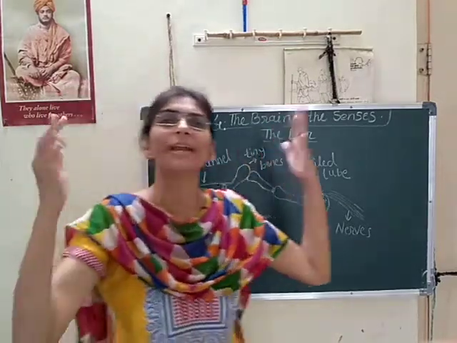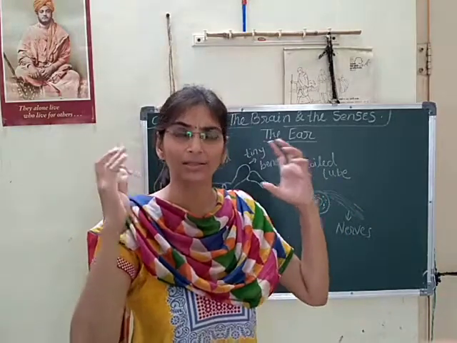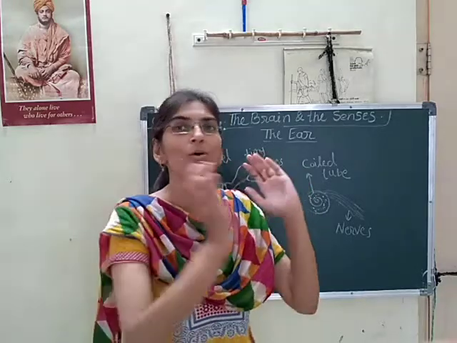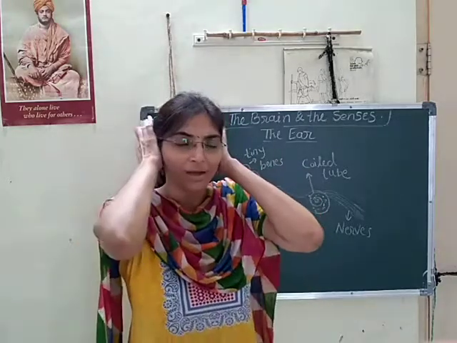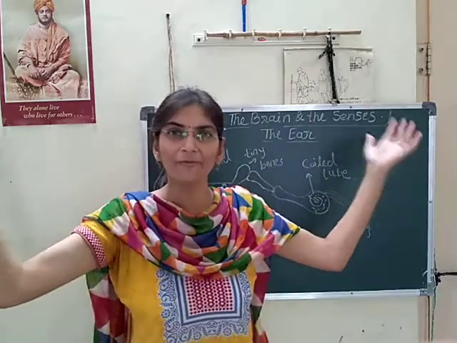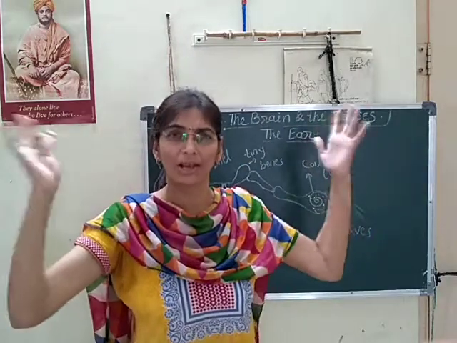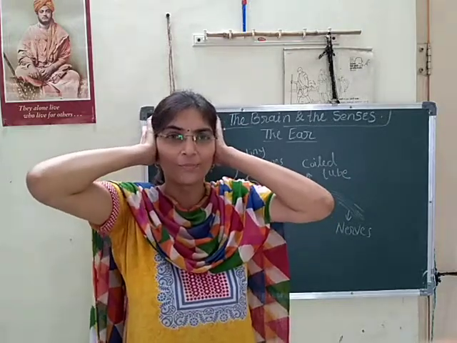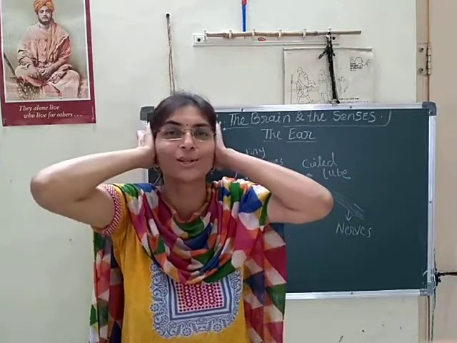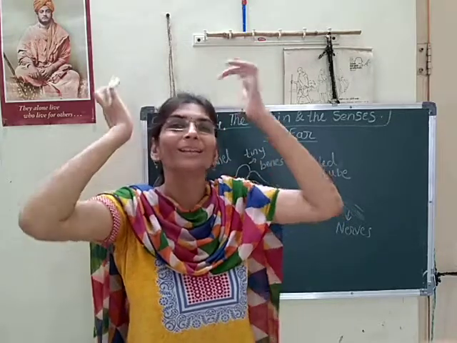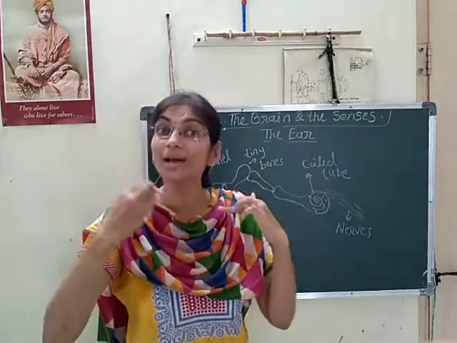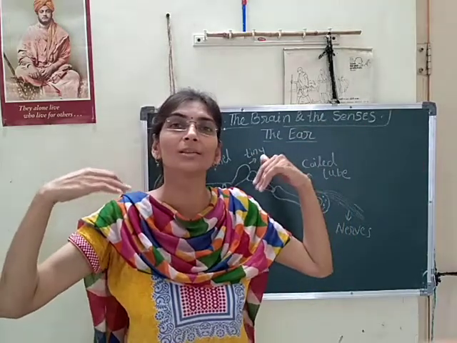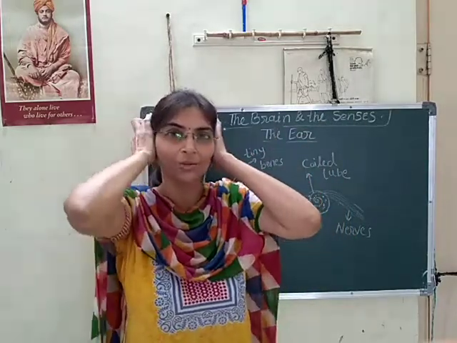If the sound is very noisy, a bad sound, a loud sound, then what do we have to do? We have to move from that place. Otherwise, what do we do? If you immediately get a loud, bad sound in a DJ, what do you do? You immediately put your hands on the holes of the ear. So this message comes from the brain through the motor nerves. As you hear that noisy sound, you immediately do that action.